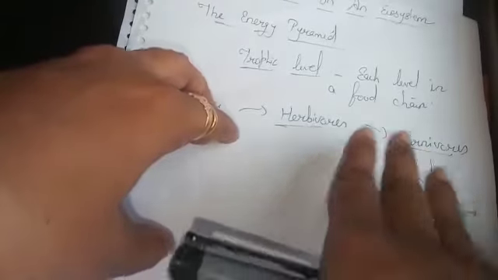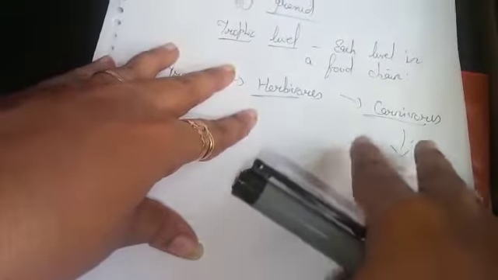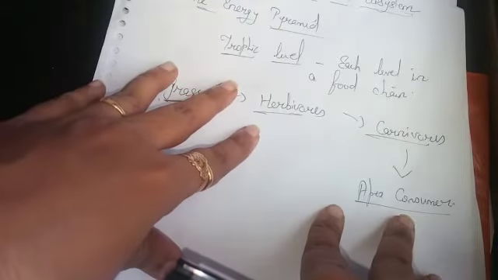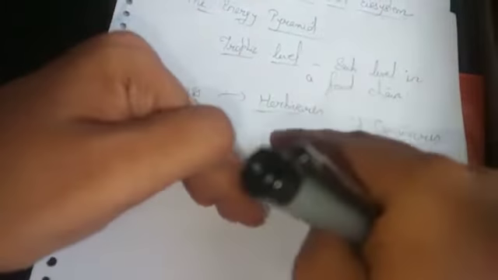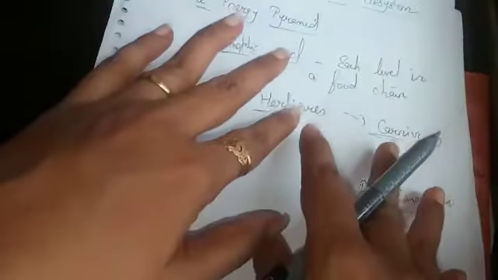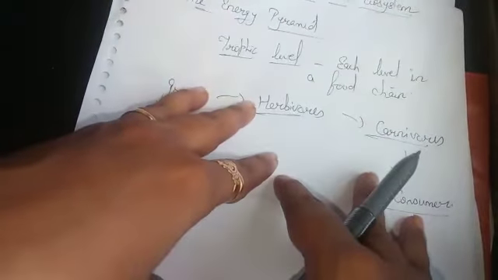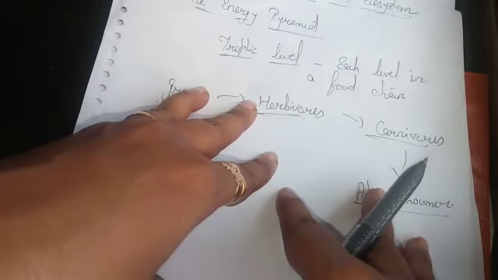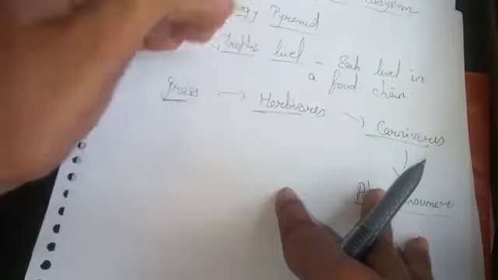Same with carnivores, they will not get the entire energy that the herbivores have. Neither will the apex consumers get the entire energy that the carnivores have. So the amount of energy passed from one level to the other will go on decreasing. So they form a pyramid, which is called the energy pyramid. That means the energy goes on decreasing at every level.